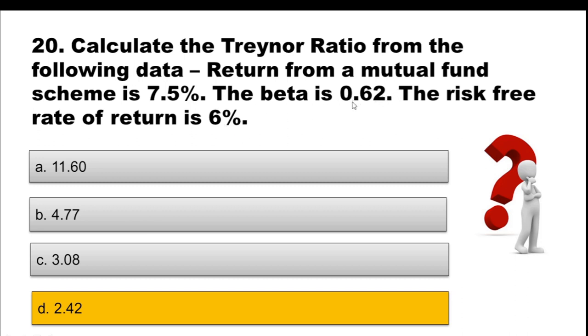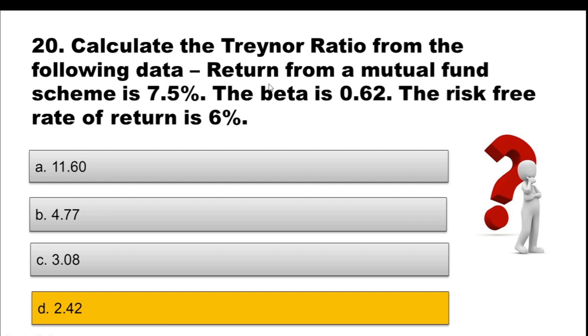What does beta represent? It represents the risk in comparison with the market. So it is 0.62. What does the risk-free rate of return represent? It represents what you get when you invest in an instrument considered risk-free, like fixed deposits or government securities, which offers you a certain percent lower than other schemes or investment options, and here it is given at 6%. So you usually compare: if I am taking risk, what is the return that I am getting for that extra risk that I am taking.